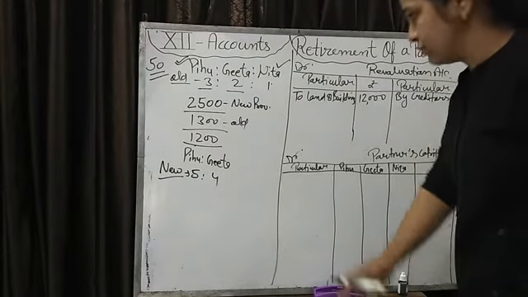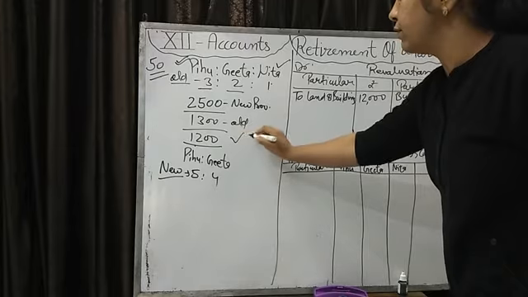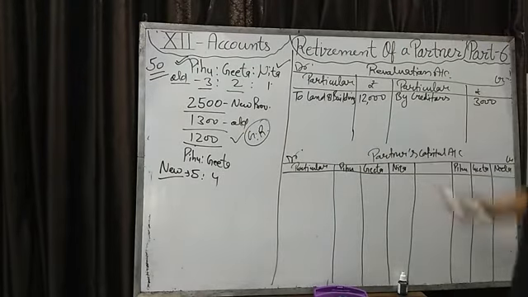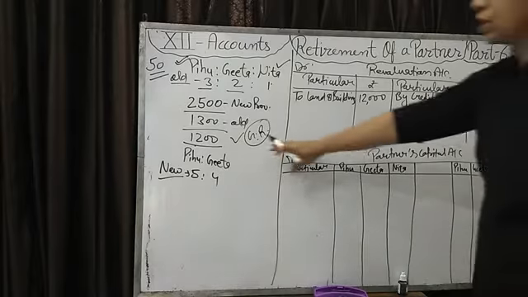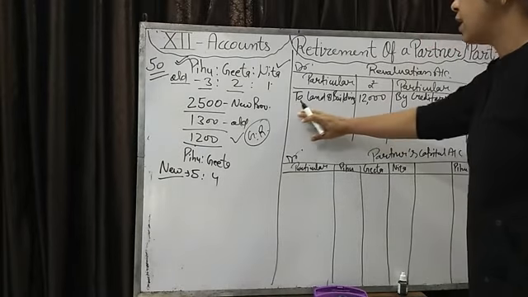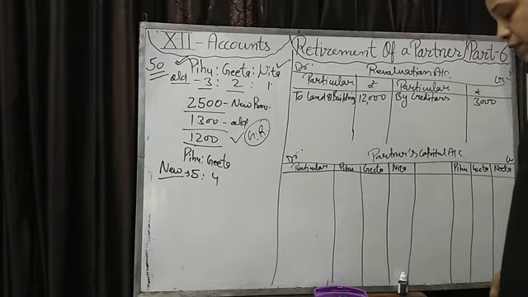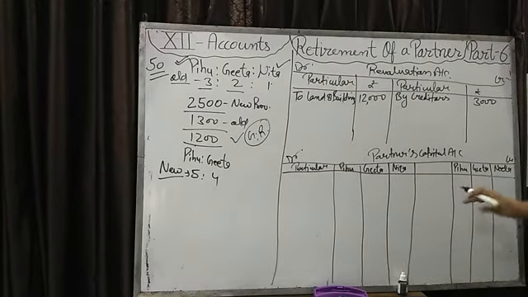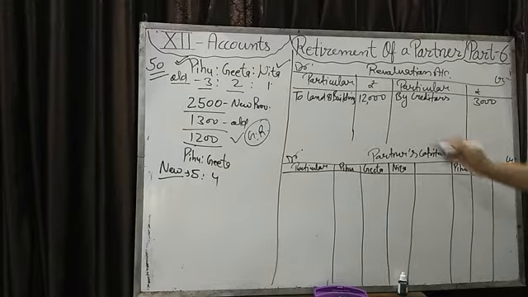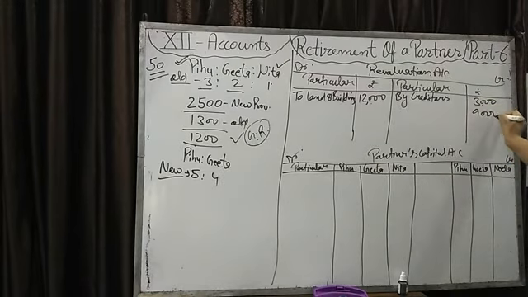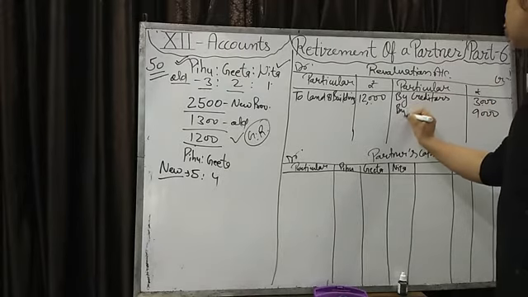Now the excess provision we will take from the general reserve. We will not write this 1,200 in the revaluation account. If this is not mentioned, then we would write here in the debit side, to provision for doubtful debts 1,200. Now in this question we will not write this, we will take it from the general reserve. Okay, now there is no other entry of the revaluation account. That loss of 9,000, debit side is more than credit side, so there is a loss on revaluation account.